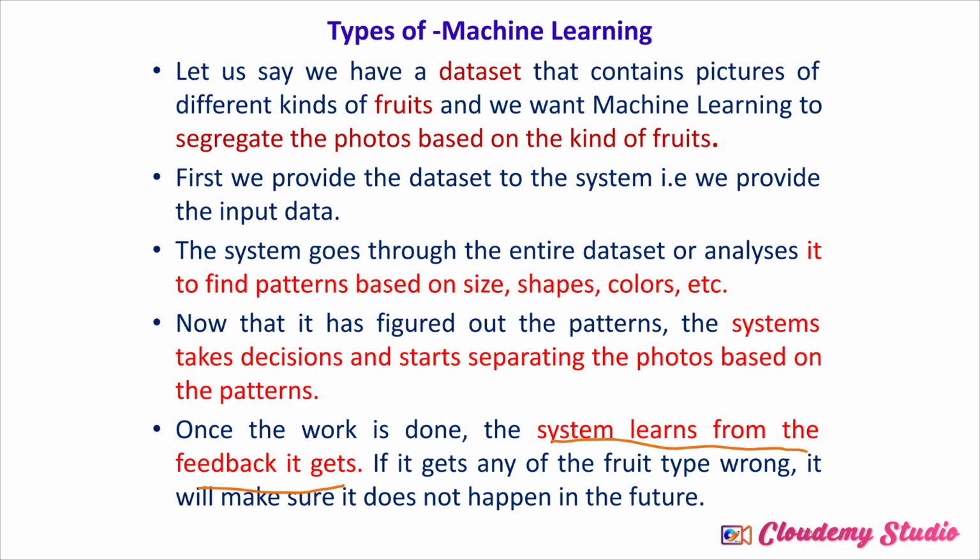So we can say that machine learning learns from past experience, from that decision. If anything has gone wrong then it is not going to happen in future. So after considering this, the machine learning algorithm will work.